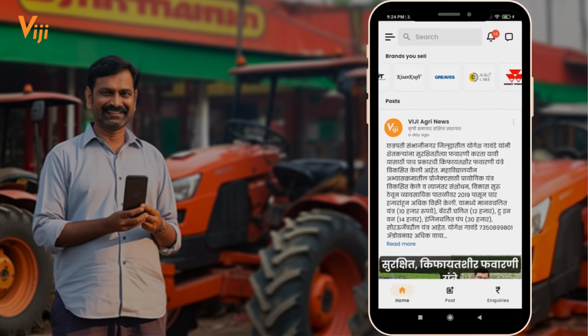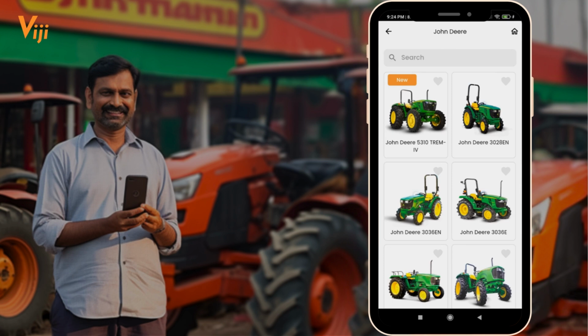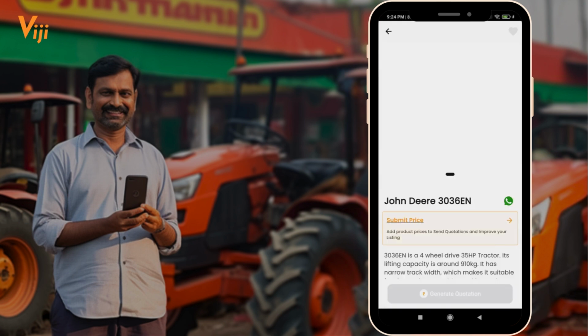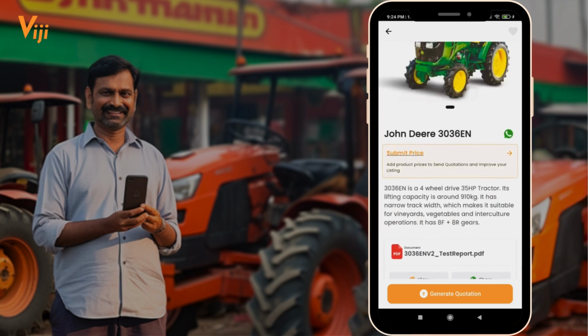The products of brands that you sell have already been listed on the app. When a customer comes to your store, you can send product information via WhatsApp share button. You can also share test reports to farmers via WhatsApp share.